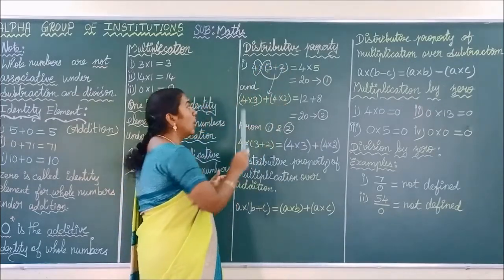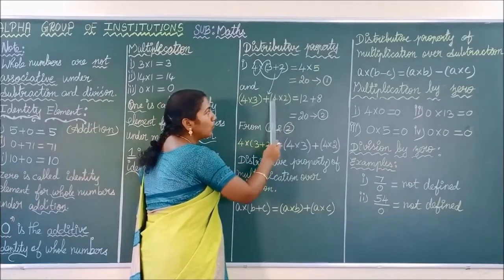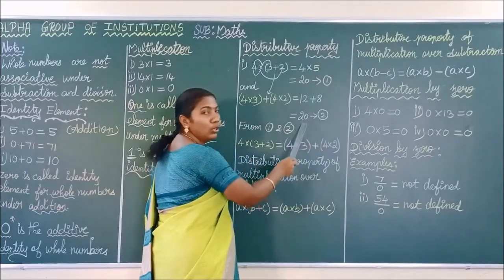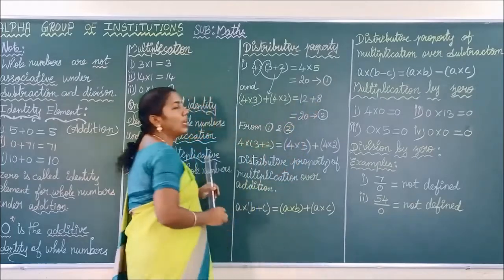Let us see what happens. 4 into 3. What is your answer? 12. Plus 4 into 2. What is your answer? 8. So 12 plus 8 is equal to 20. Let it be equation number 2. From 1 and 2, see what are the answers?